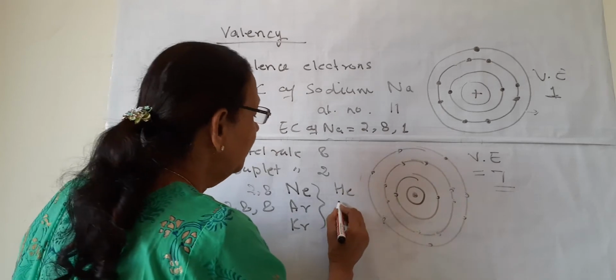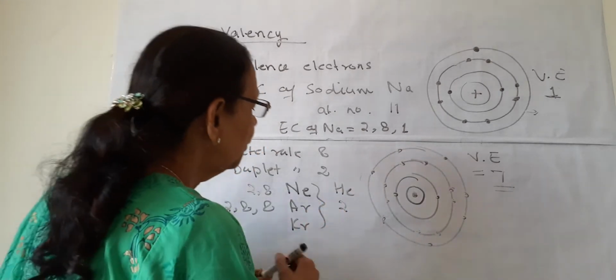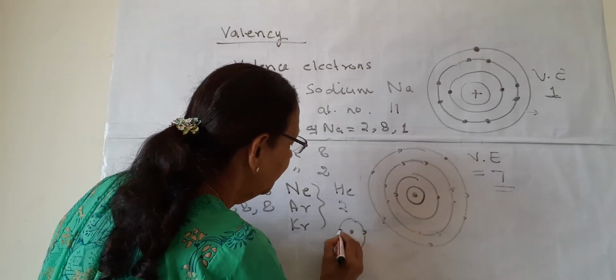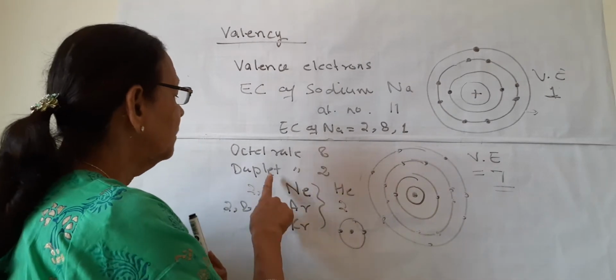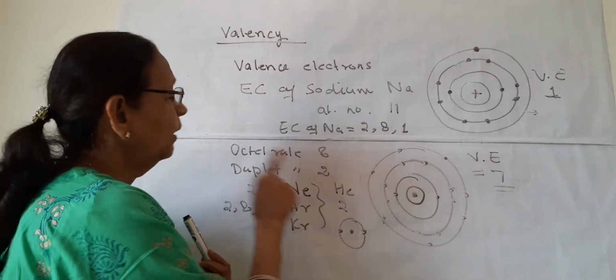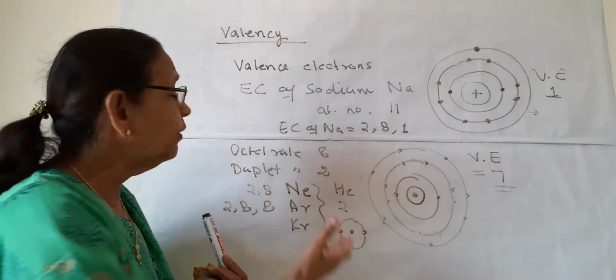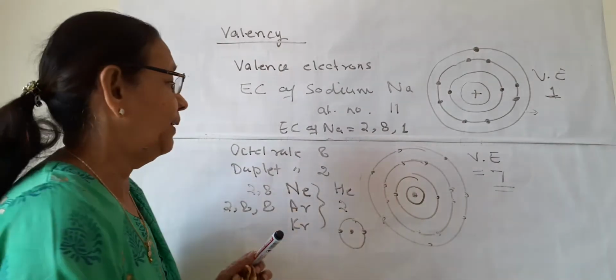Helium is also an inert gas and its electronic configuration is 2, having a single shell and having 2. And it is satisfied with these 2 electrons under the duplet rule. So this is how elements want 2 or 8 for their stability.